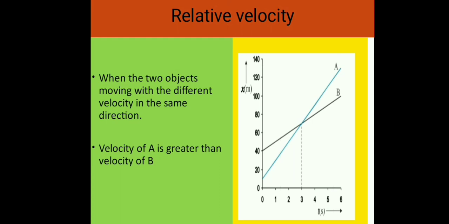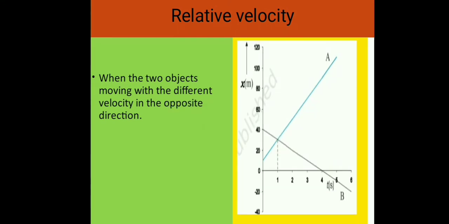Case number B of relative velocity. When the two objects are moving with different velocities in the same direction. Consider that the velocity of A is greater than the velocity of B. Now see the graph carefully. The time at which they meet is t equal to 3 seconds. You can see that the dotted line represents the 3 seconds. At this instant, they are both at the position equal to 70 meter. Thus, we can say that object A overtakes object B at this time.